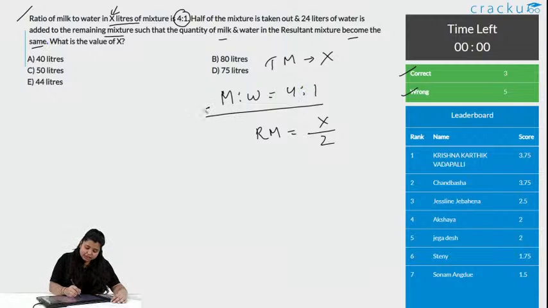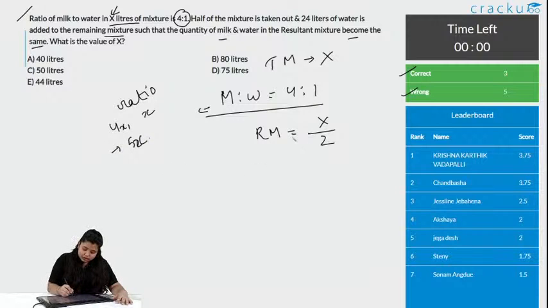So, if this is the ratio of milk and water, can I say the ratio to be, I will not take units and I will take x, it will be 4x and x. So, what will be the total unit? It is 5x.